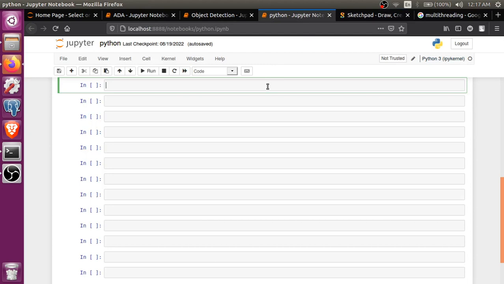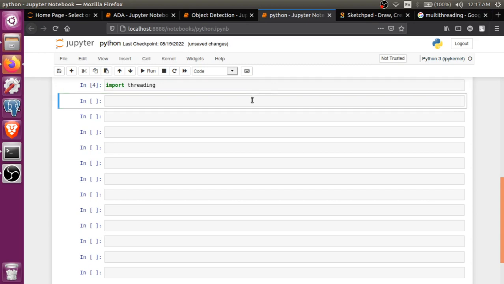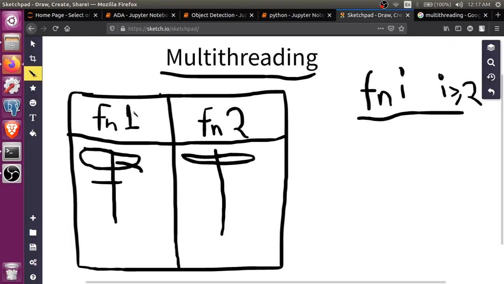If you wonder how we should write this in Python, let's write the code. First we have to import threading. After importing, we have to create a thread. So t equals threading, which we have imported, dot Thread. In the thread we have to give the function which we will be doing, any function, function1, function2.